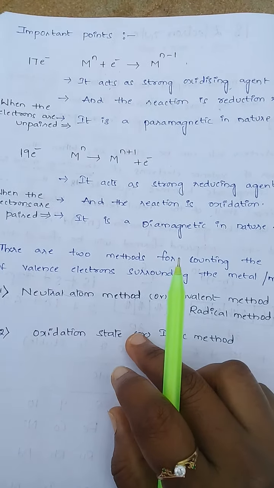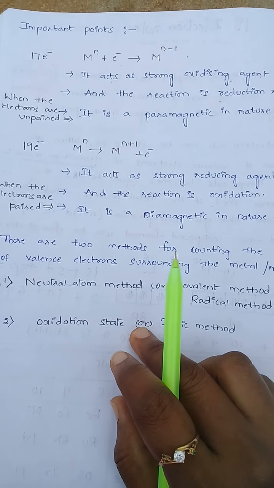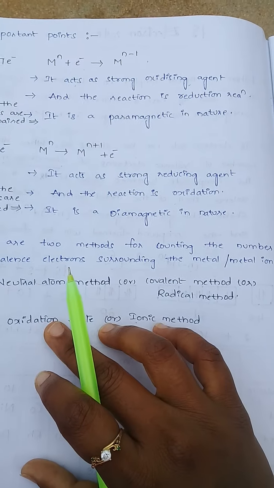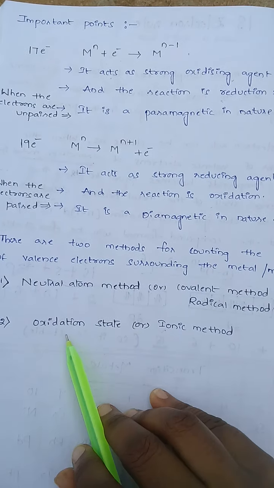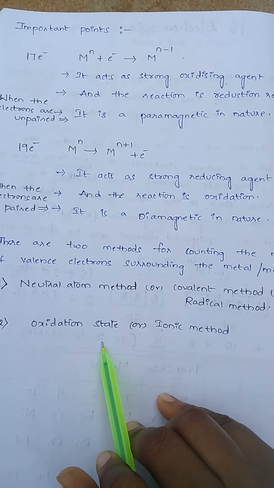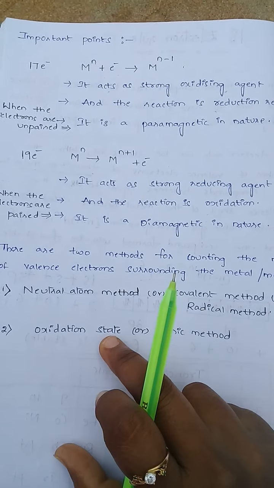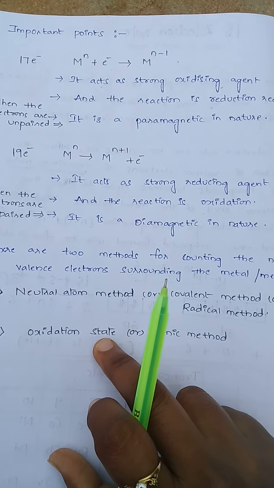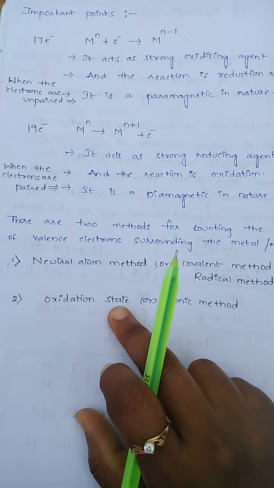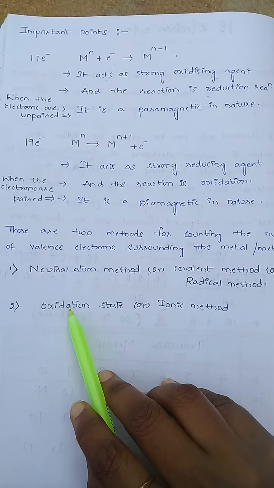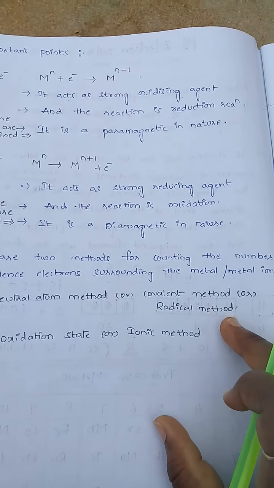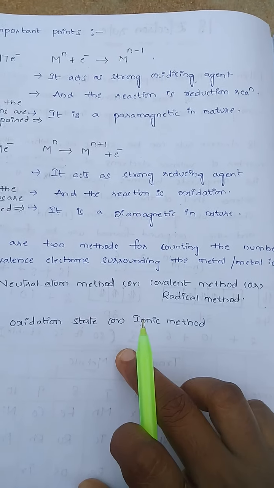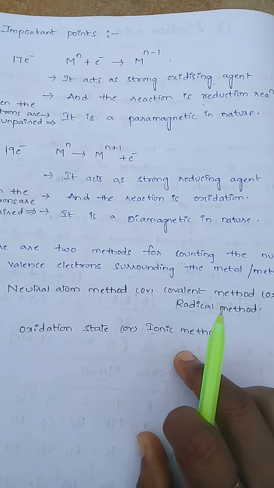Next, there are two methods for counting the valence electrons surrounding the metal and metal ion: the neutral atom method and the oxidation state method. The neutral atom method is also known as the covalent method or radical method, and the oxidation state method is also known as the ionic method.